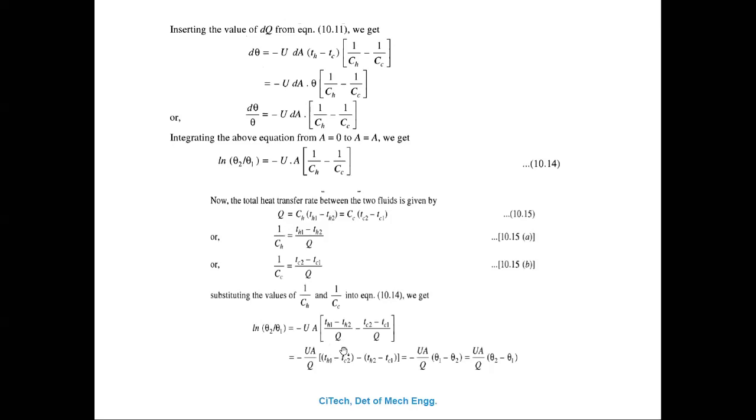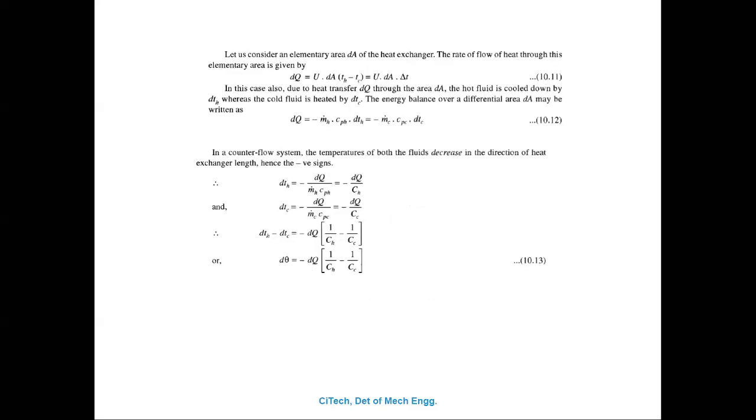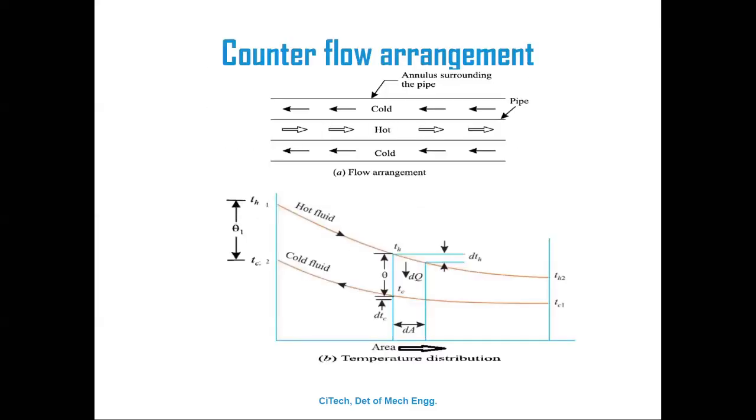Rearrange all these things in such a way that you should get theta 1 and theta 2. What is theta 1? On the first slide, this is the start of the counter flow one.